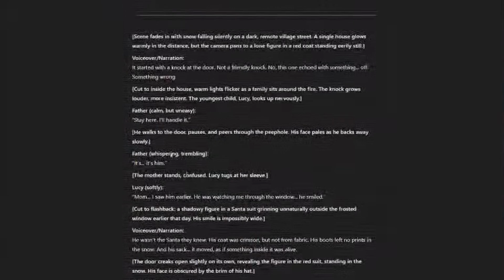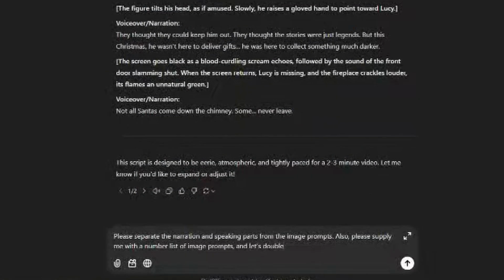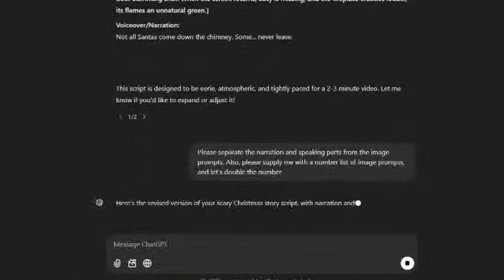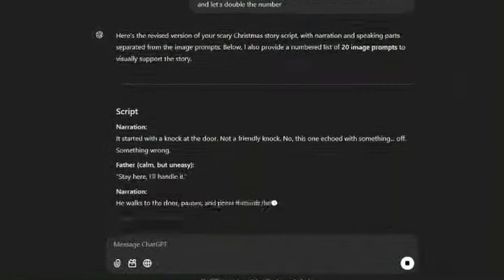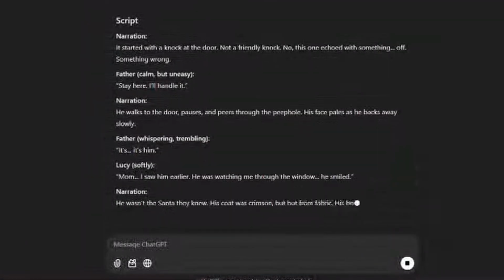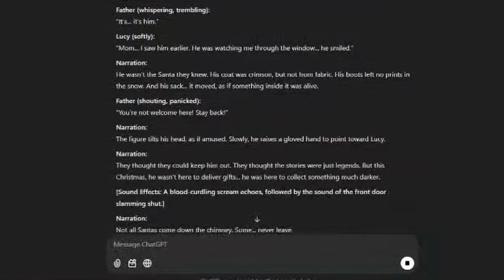ChatGPT is also giving me image prompts right off the bat with this prompt, but because we'll be using Flow State, we won't need those. I'm asking it to please separate the narration and speaking parts from the video. Also, please supply me with a numbered list of image prompts. This would be super helpful if you are using a regular prompt-style image generator.